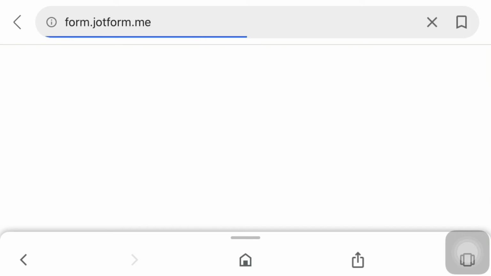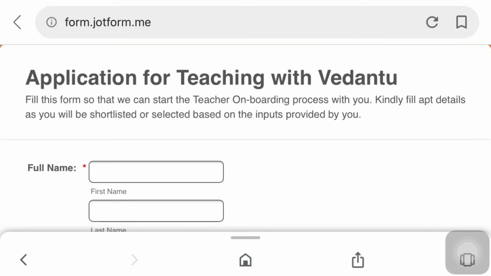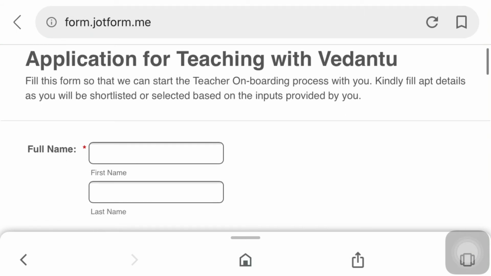So click on the Apply Now, and this dashboard will be open. Application for teaching with Vedantu. This is one simple procedure. So you need to fill up this application form for a selection process.